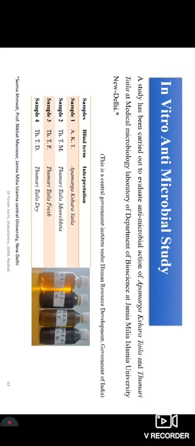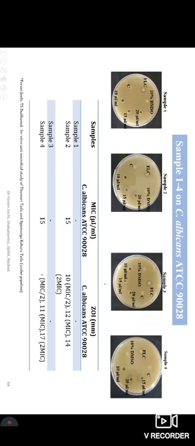See the sample names and the blinding terms, and these are all the terms. Okay, and these are the results. So this is samples 1 to 4, particularly for Candida albicans. Samples 1 to 4 means all the four oils that were used for the Candida albicans assessment, with the standard control of fluconazole, and the different samples represented with different results.